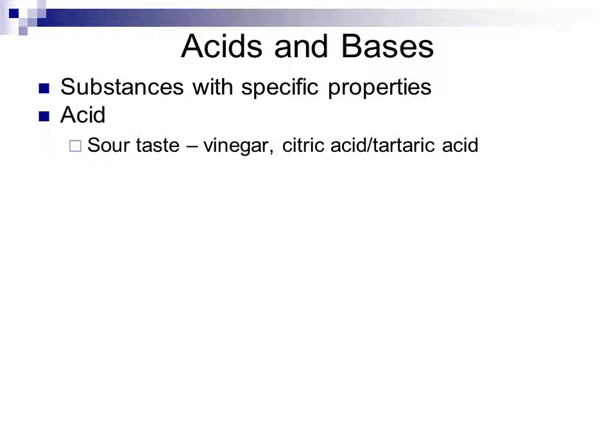The sour taste associated with acids comes from interactions of the acid with proteins in your tongue, which send chemical receptors to the brain, indicating that you've got this interaction with the acidic component of the acid, which we'll talk about in a minute.